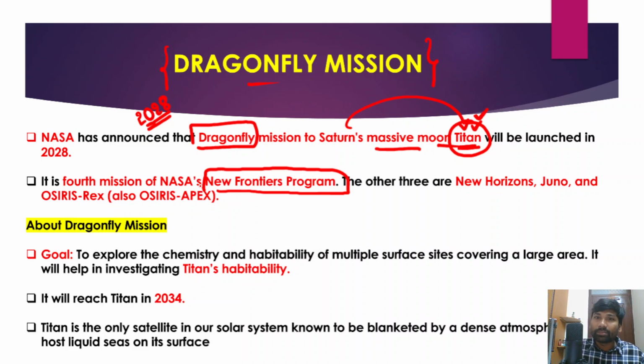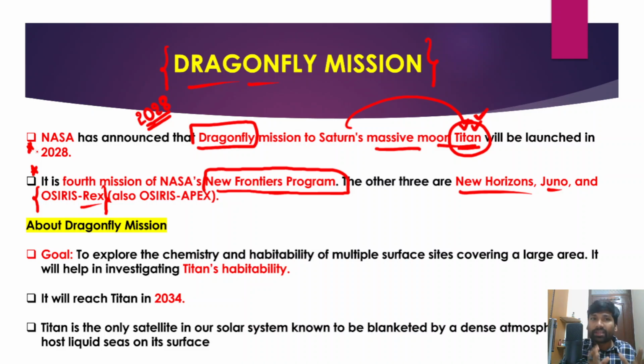The other 3 missions are New Horizons is 1 mission, and Juno to Jupiter, and OSIRIS-REx to asteroid Bennu, right? So OSIRIS-REx was sent to asteroid Bennu, that we have already understood. In a similar way, this Dragonfly mission will be the 4th mission as part of NASA's New Frontier program. So this is very important. Please remember, these 2 points are very, very important in this topic.